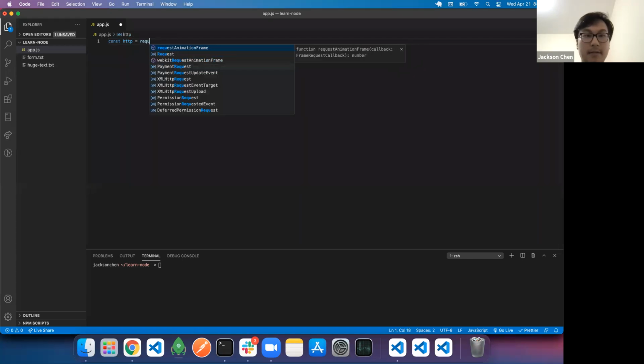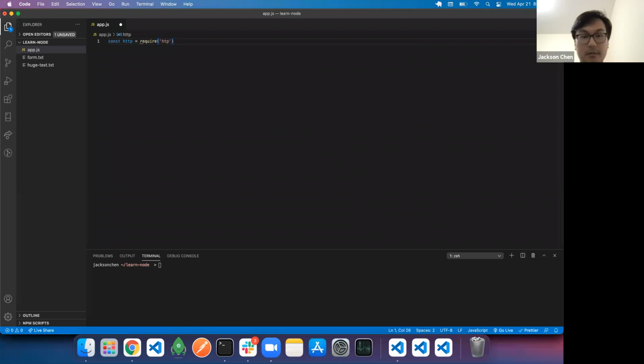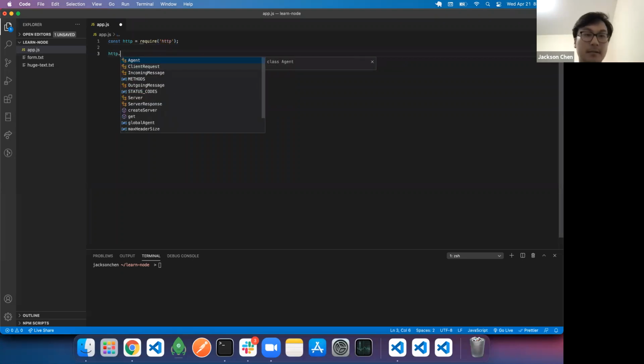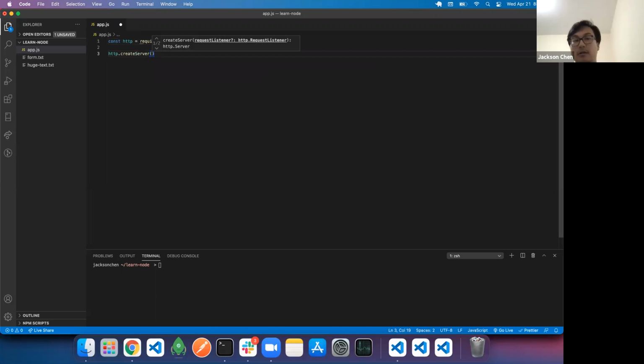Instead of import, we have to use require. I believe newer Node versions do support import, but I believe it's still under testing, so it's not really stable yet.